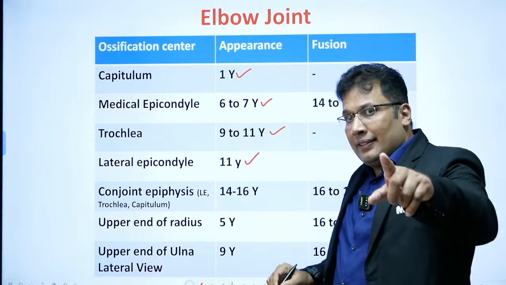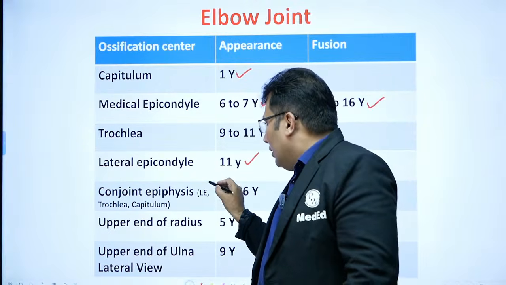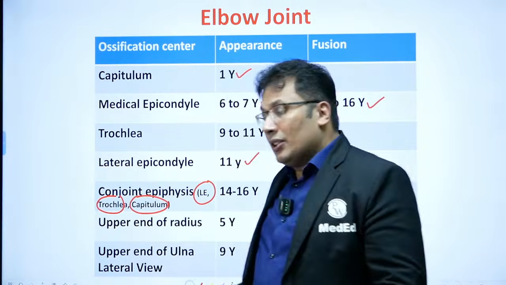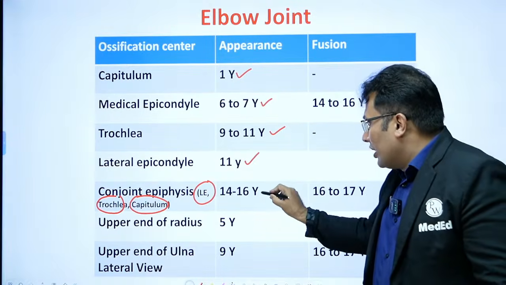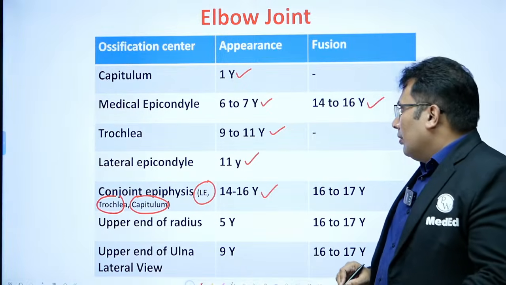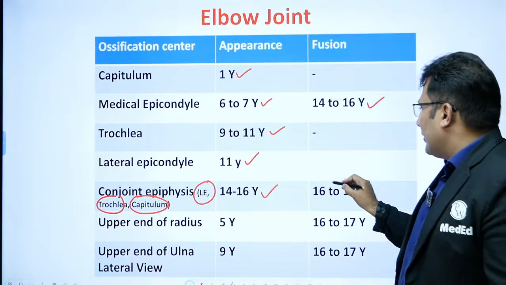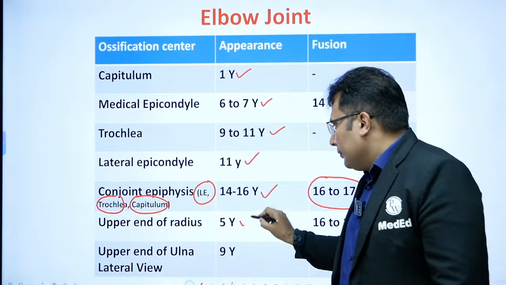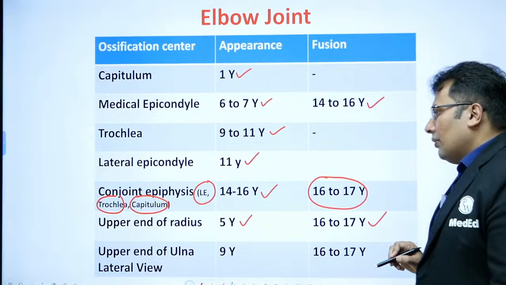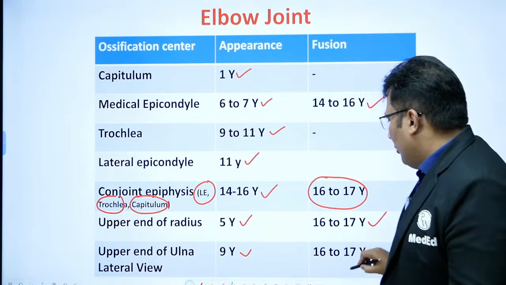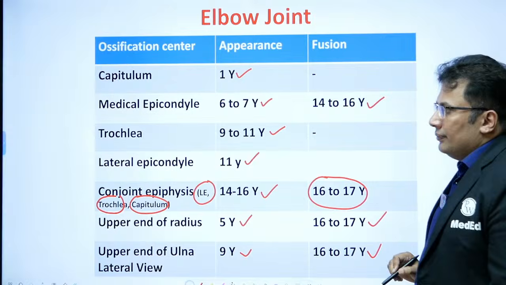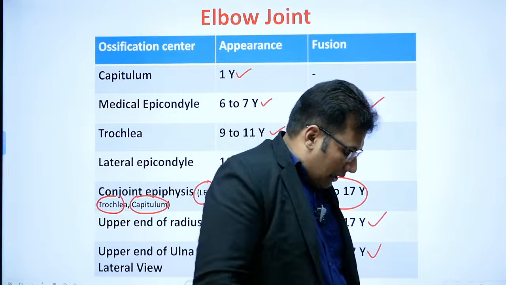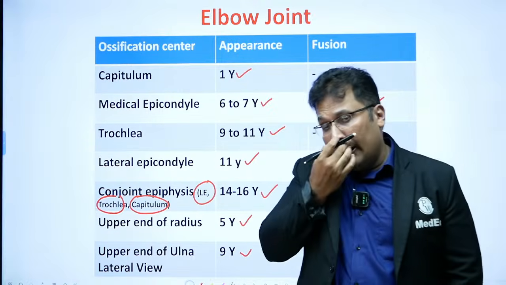Conjoined epiphysis is formed by the lateral epicondyle, trochlea and capitulum. So this is very, very important. 14 to 16 year, and it fuses at around 16 to 17 year. Upper end of radius 5 year, fusion around 17 year. Upper end of ulna 9 year, fusion 16 to 17 year. So this you need to memorize. Come on, guys, you just memorize. Then you can tell the answer.